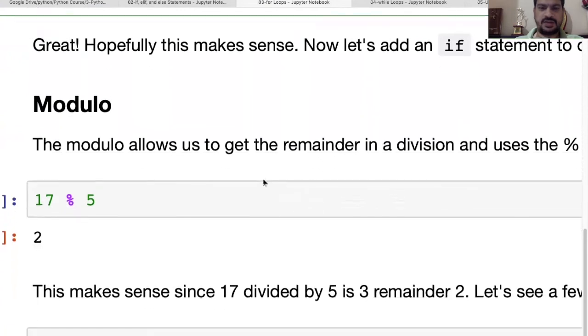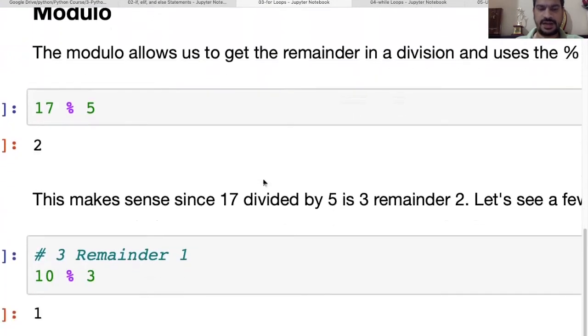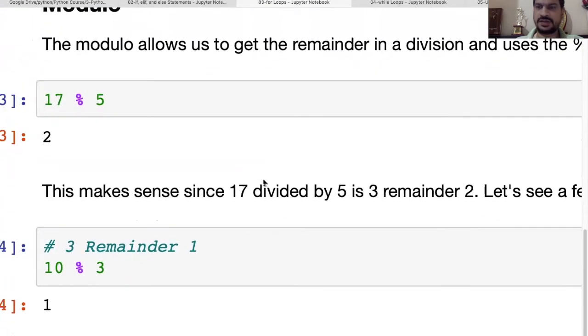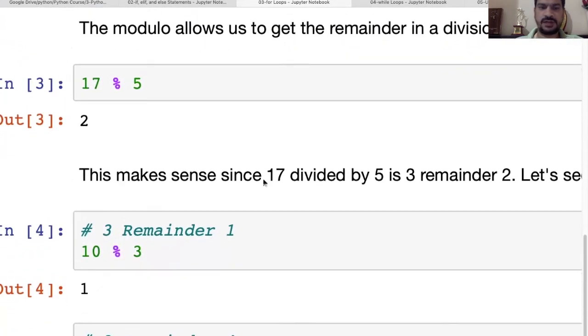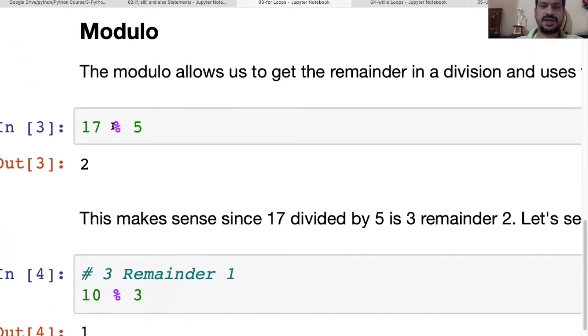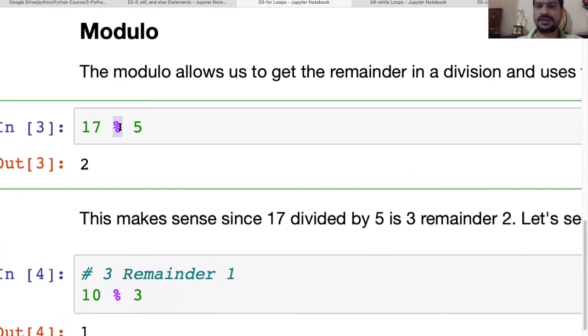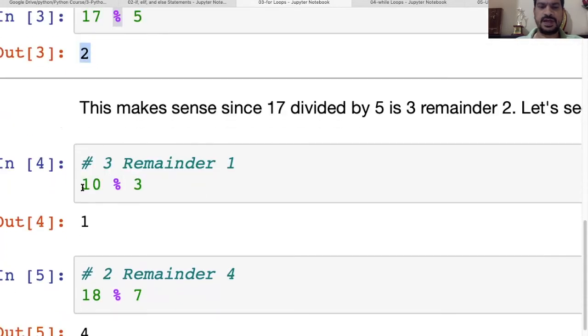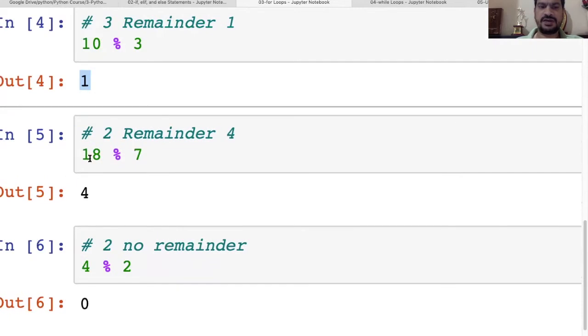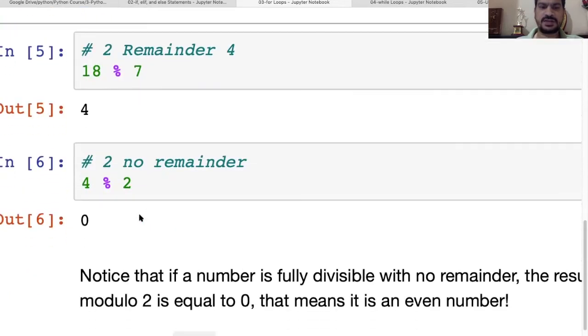Okay, let's go for another operator, and we'll see some examples of the for loop again. We know what this is, right? This is the modulo operator, and it will give you the remainder. Let's say 17 modulo 5, the remainder is 2. 10 modulo 3, the remainder is 1. The same way, 18 modulo 7, the remainder is 4. And 4 modulo 2, the remainder is 0.